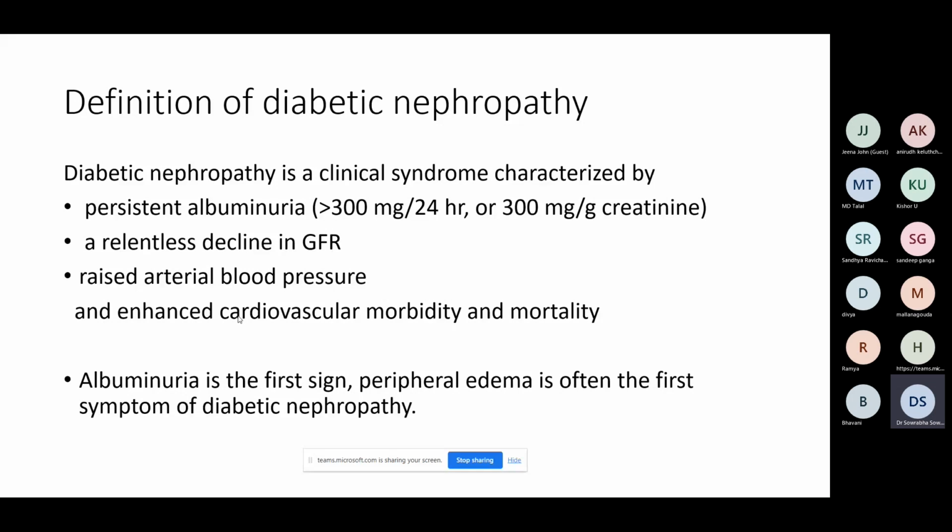And even this albuminuria or proteinuria, if you are demonstrating, there shouldn't be any confounding features. Confounding features mean whenever there is uncontrolled blood pressure, uncontrolled sugars, or whenever the patient is having an associated urinary tract infection, fever, or exercise, in all these conditions, albumin may be excreted even without diabetic nephropathy.